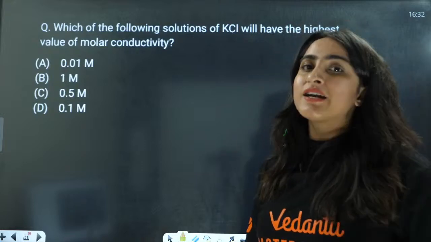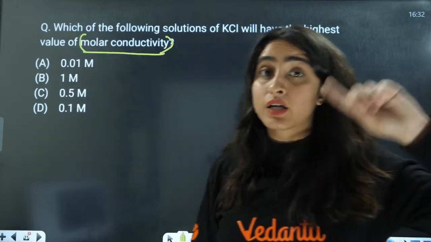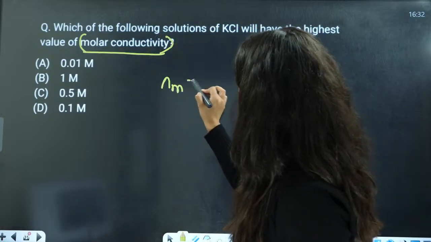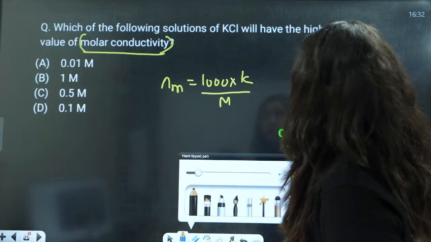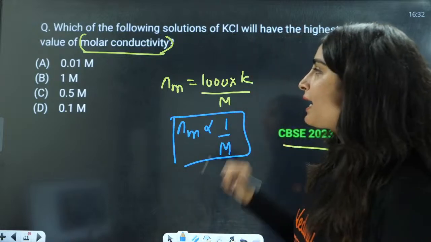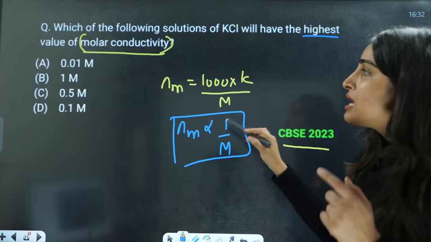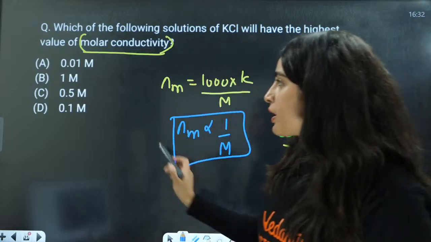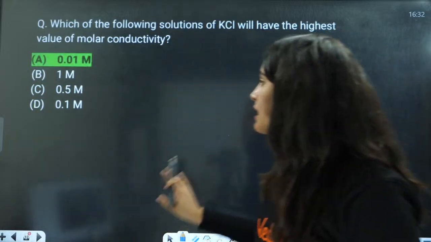So bacha, molar conductivity, always remember this, they are asking you molar conductivity, not conductivity. Molar conductivity is equal to 1000 into kappa divided by molarity. So molar conductivity is inversely proportional to molarity. We are going to calculate the highest, that means lesser is the value of molarity, more will be the molar conductivity. So this is going to have the maximum value of molar conductivity. Very good.